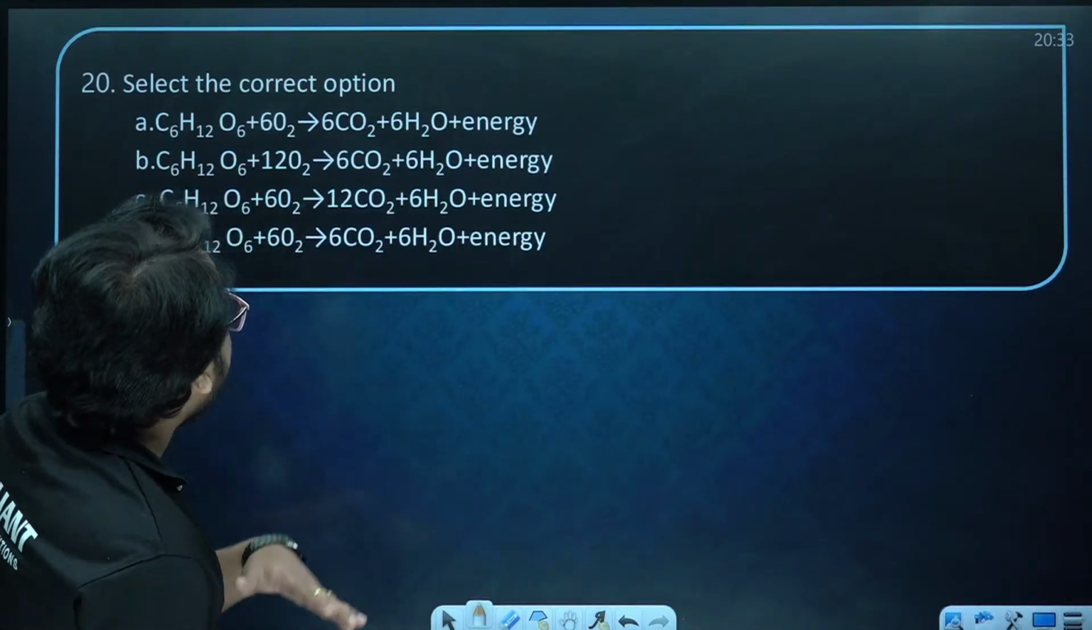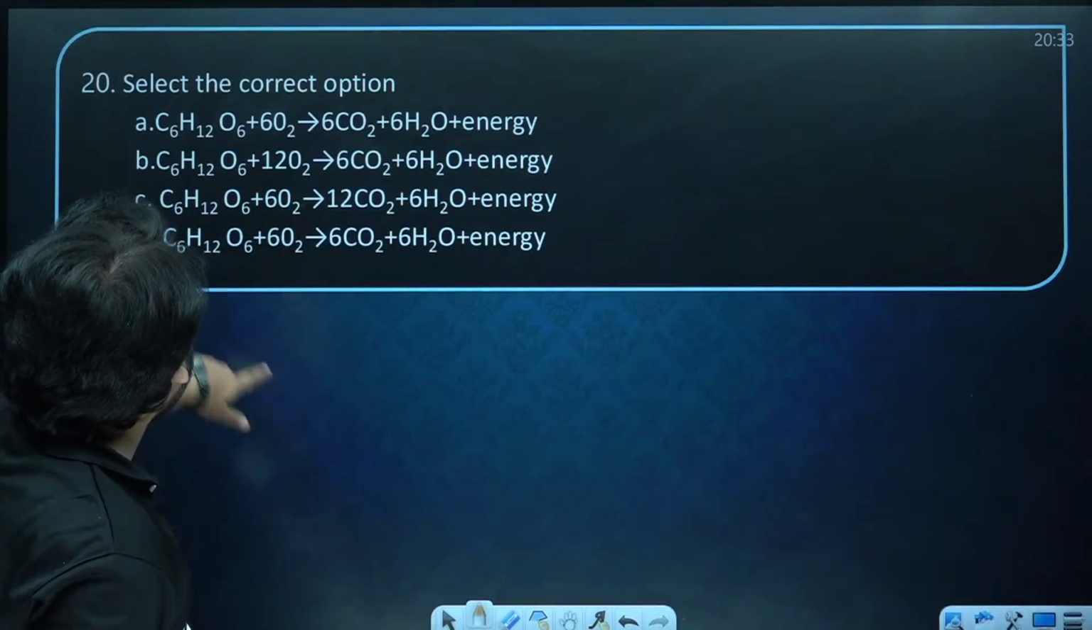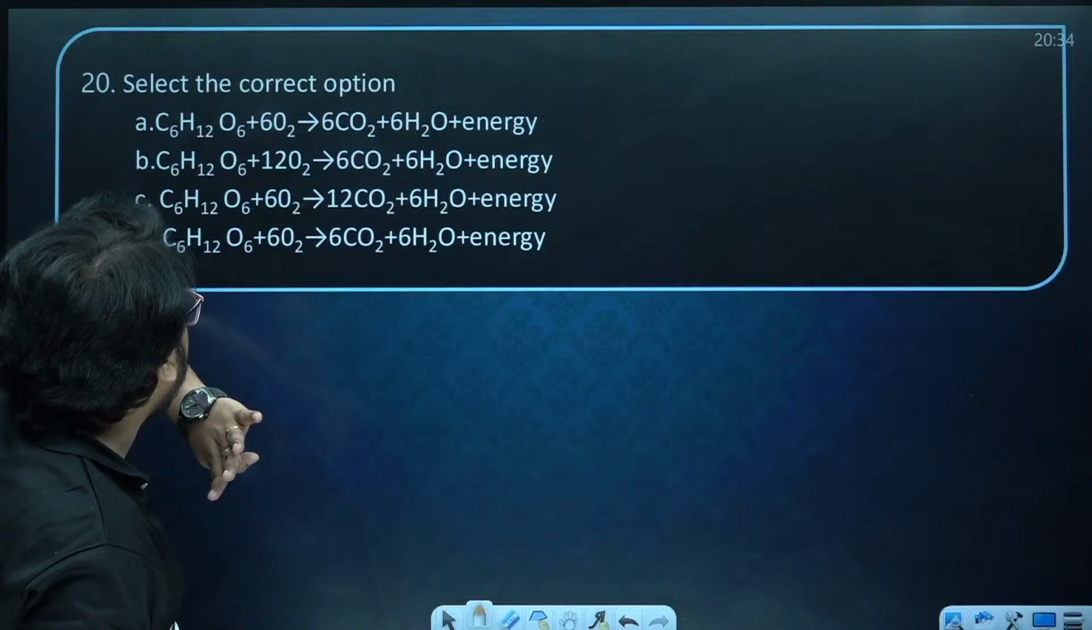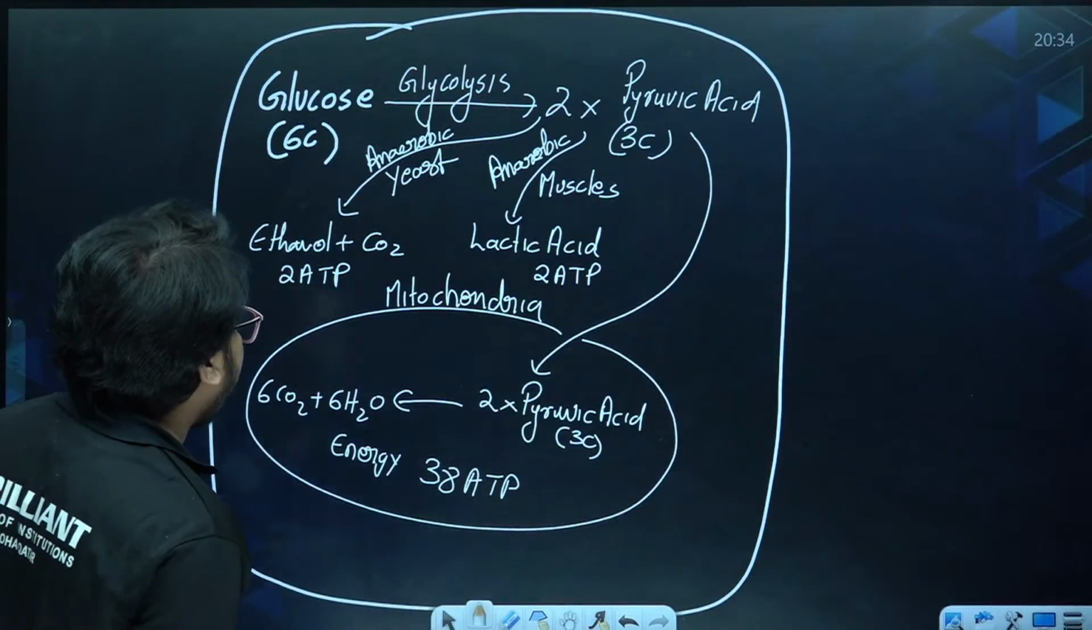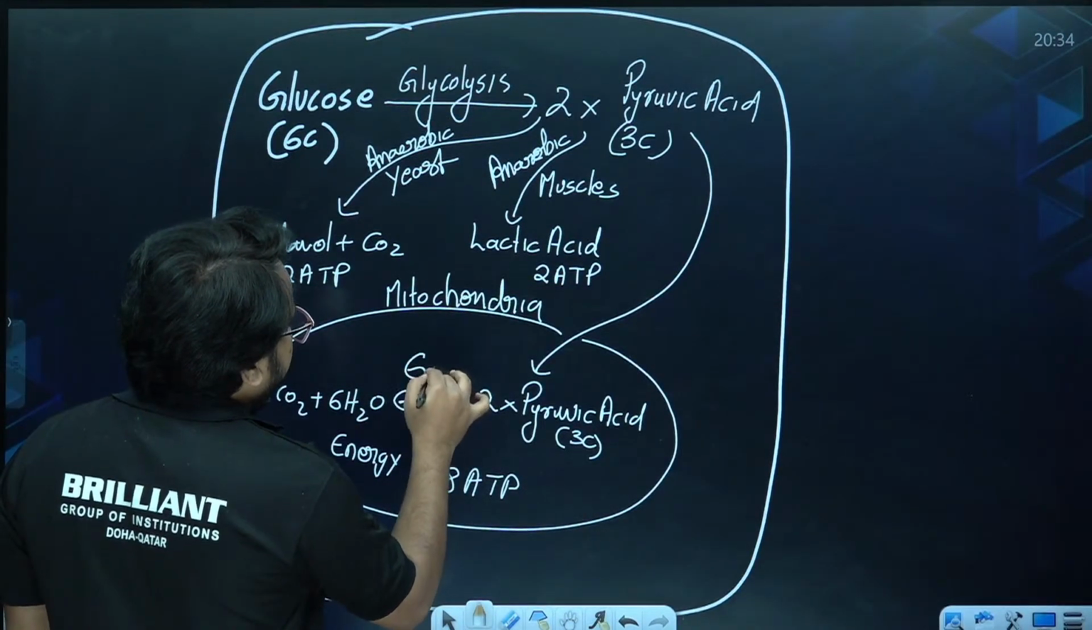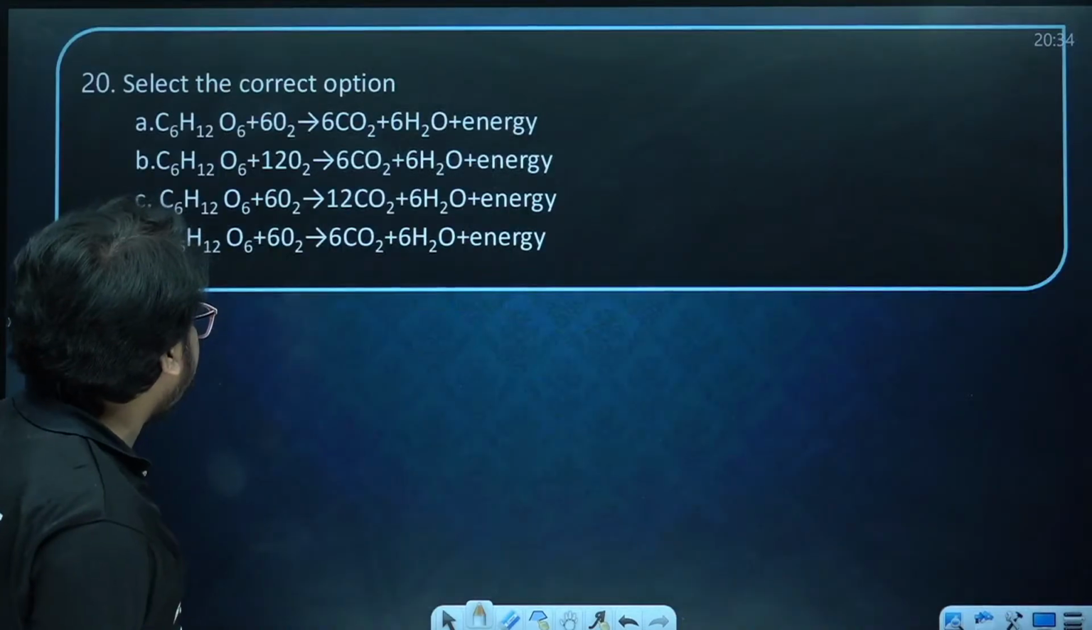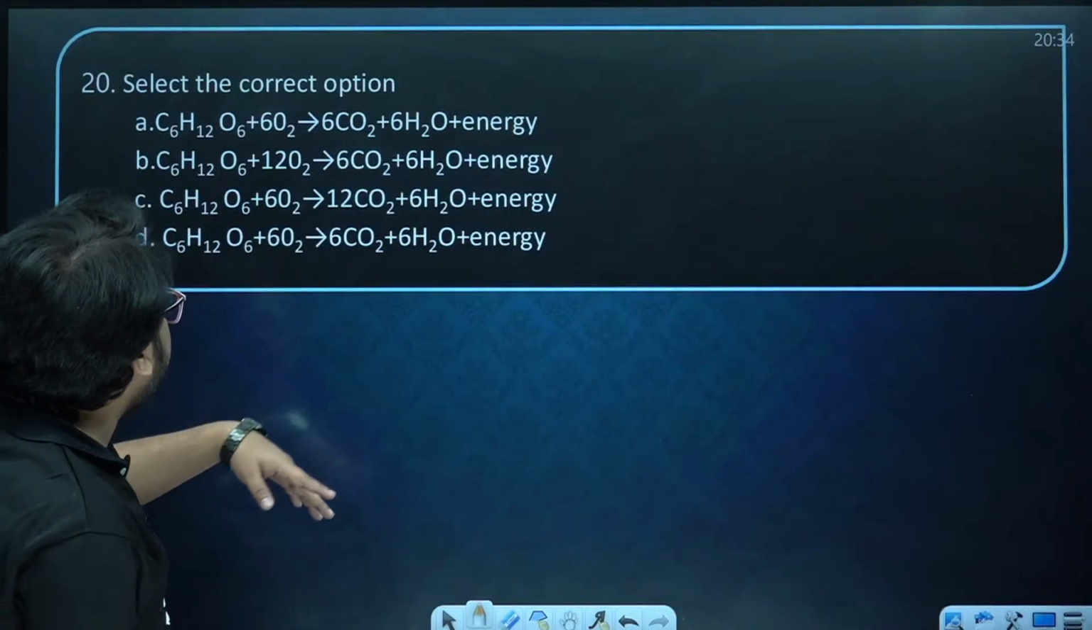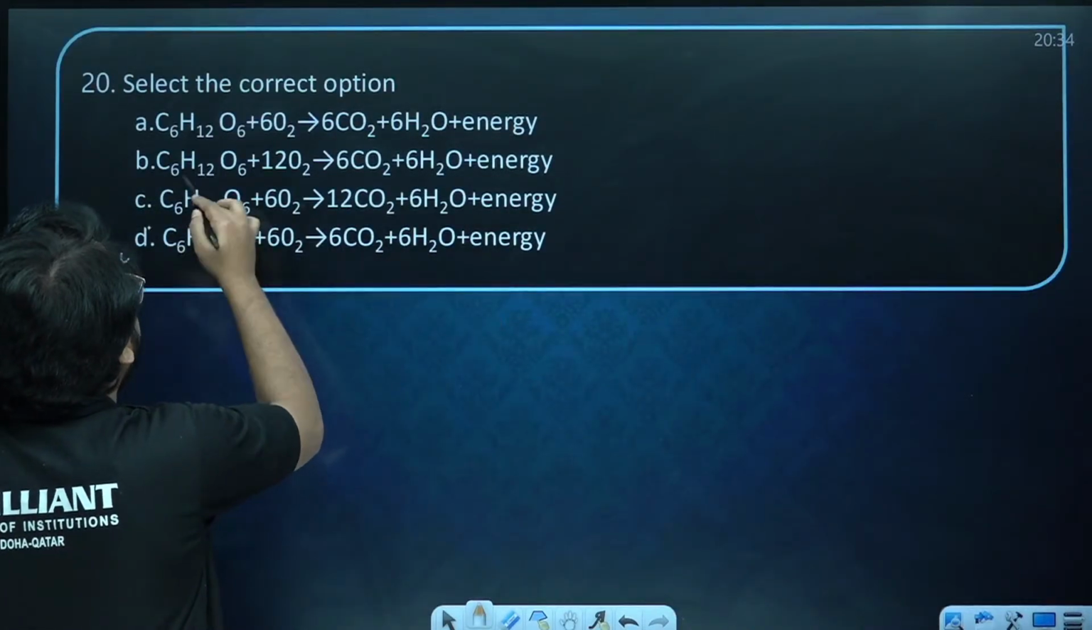Now tell which is the right option which I can go for. So here C6H12O6, that is glucose, and this process requires oxygen also. You should understand it will be requiring oxygen also. So 6O2 giving 6CO2 plus 6H2O plus energy.